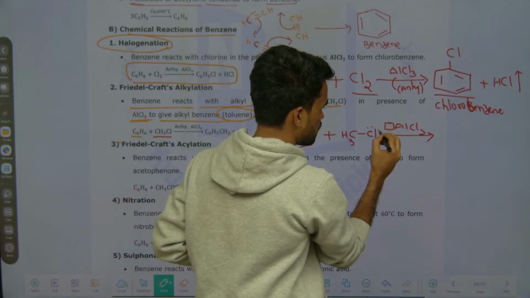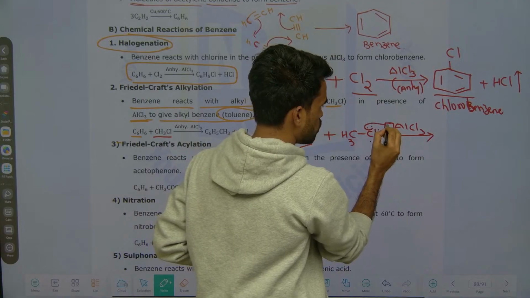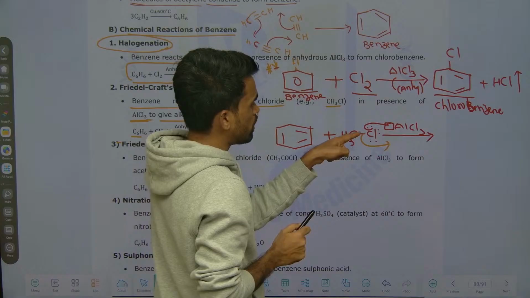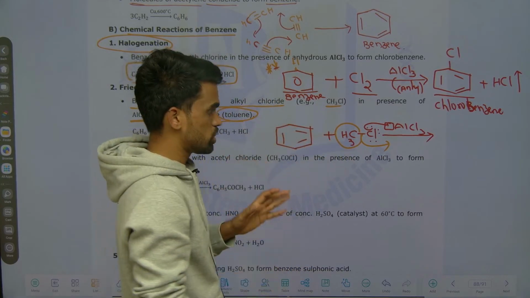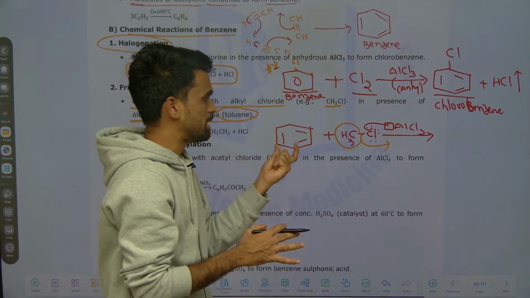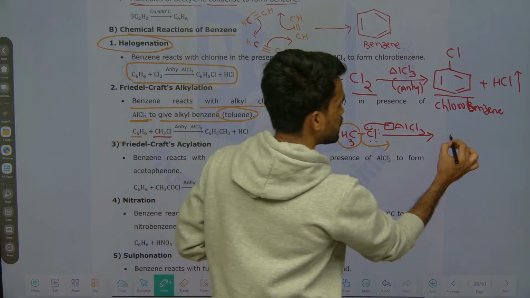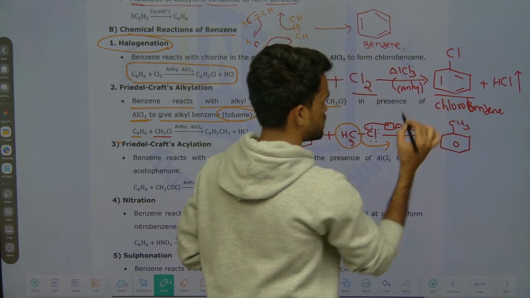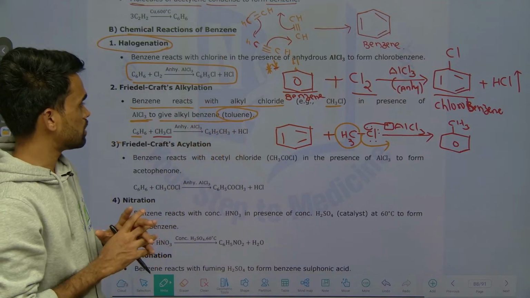To this empty orbital, the lone pair electrons of chlorine are donated, so the chlorine atom goes out, and the methyl group is substituted onto the benzene. No need of explaining all these mechanisms. What to write? Benzene plus methyl chloride in presence of anhydrous AlCl3 gives methyl benzene, CH3. This is the way of representation in your exam, okay.